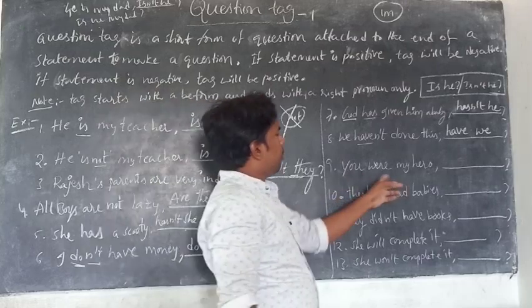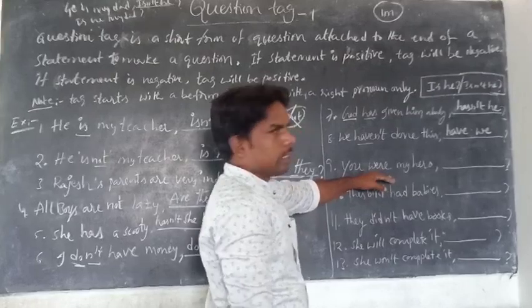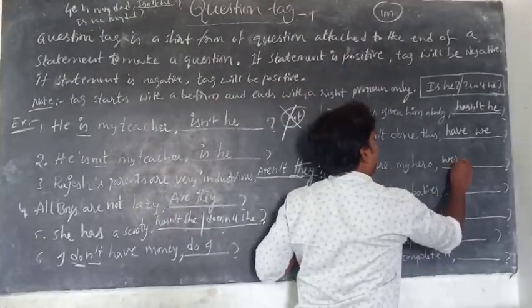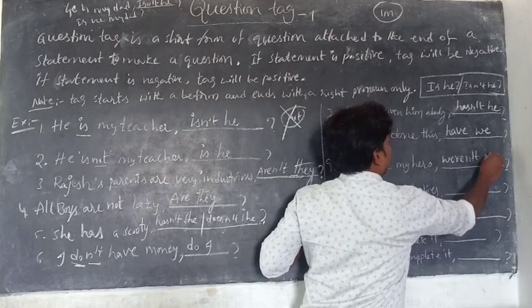Next one. You are my hero. It is past tense. The be form is were. It is positive, so the tag will be negative. Weren't you?